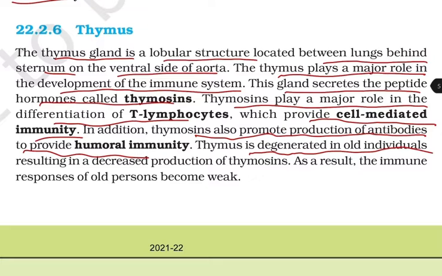The thymus degenerates in old individuals, resulting in decreased production of thymosins. As a result, the immune responses of the old person become weak.